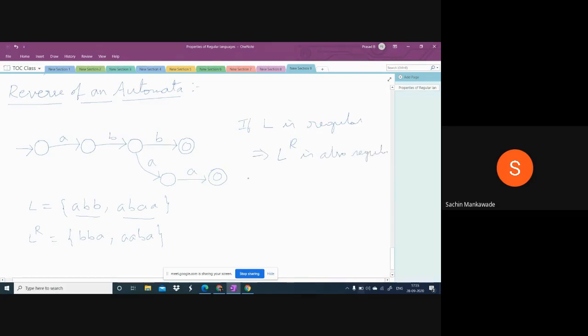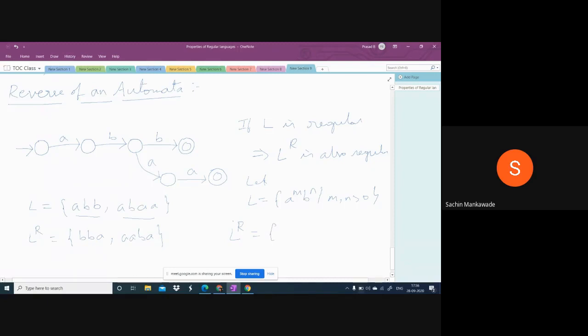Example: tell me, L equal to a power m, b power n, m comma n greater than 0. Is this regular or not? Yes, because there is no relation, it is always regular. Now, what is this language?